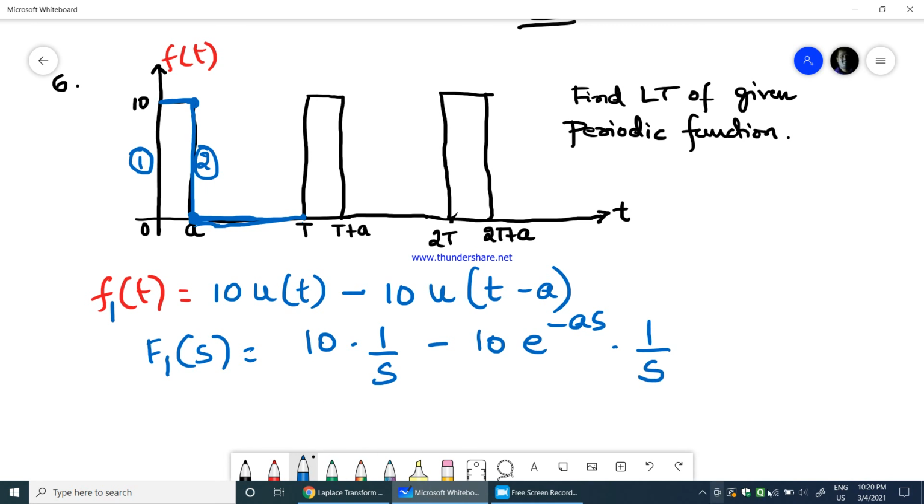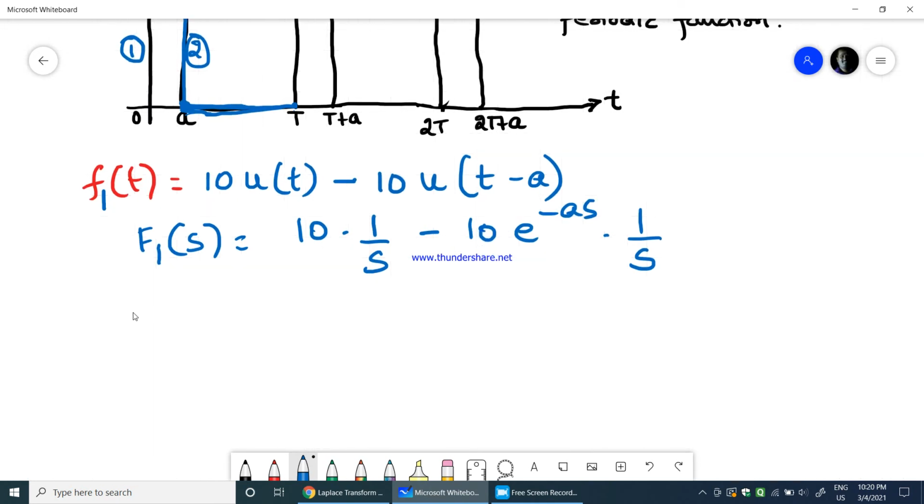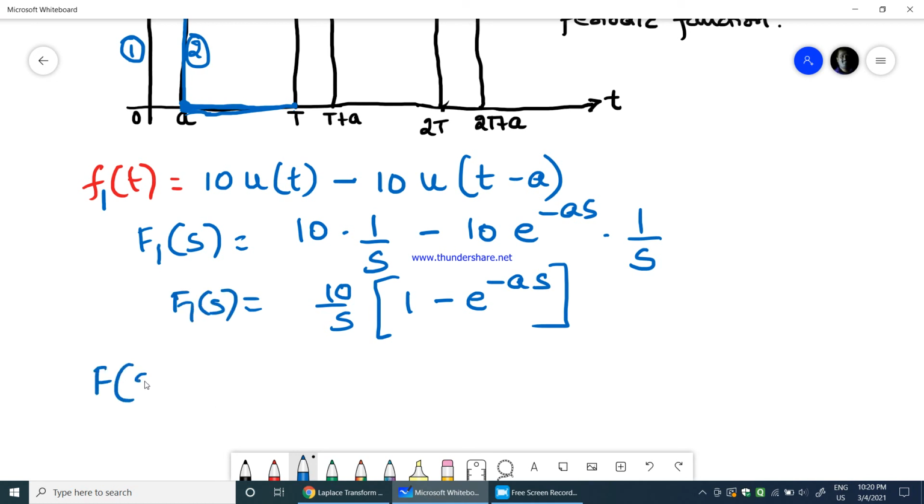So therefore here if I take 1 over s common, I can get 10 also common here, because both have 10 and 1 over s. I'll get 1 minus e power minus as. So this is f1 of s. Therefore the total periodic function Laplace transform would be f of s, which is equal to f1 of s divided by 1 minus e power minus ts. Now this capital T remains to be t, because one full cycle is from 0 to t.